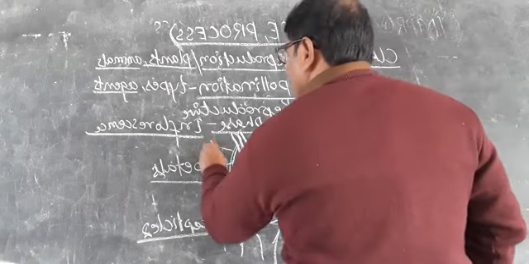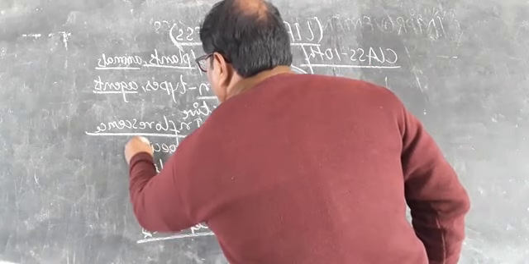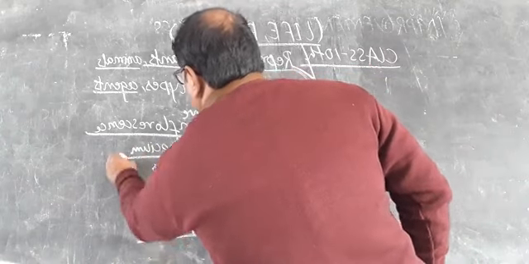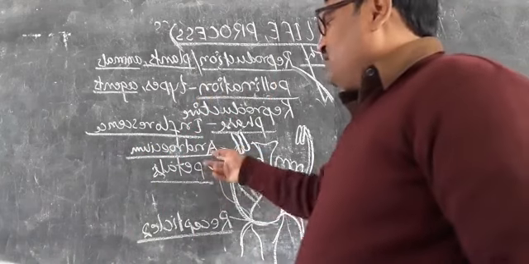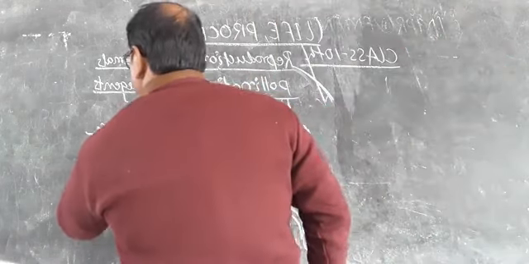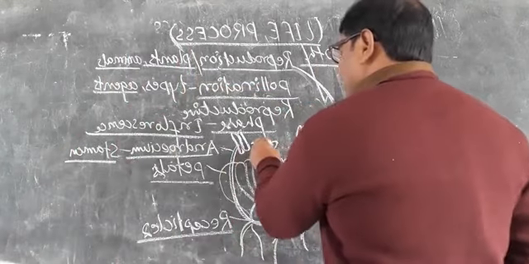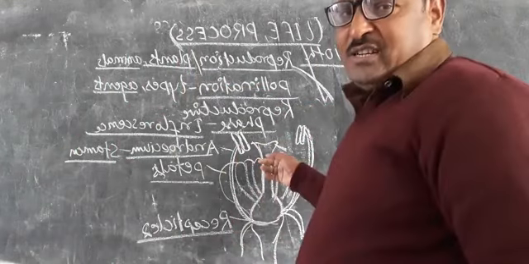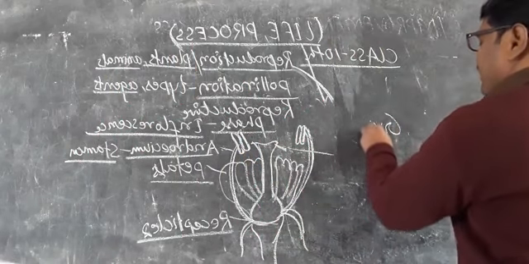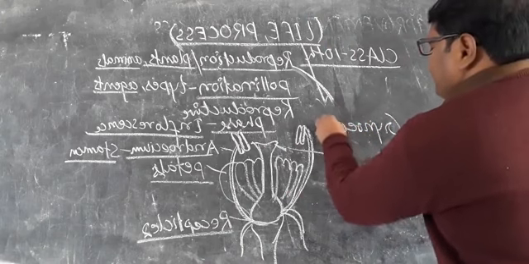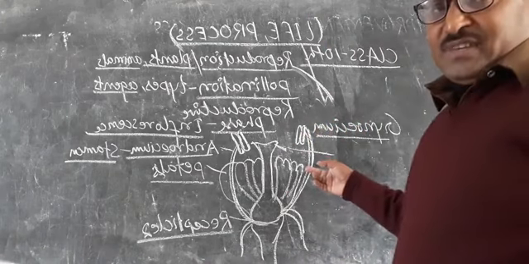This is the androecium, and it has different parts. The one is called the stamen. And the third one is the female reproductive part, that is called the gynoecium. Gynoecium is the female reproductive part.